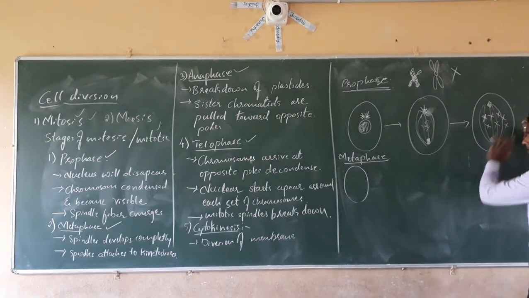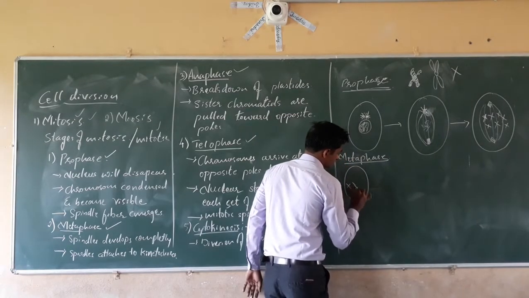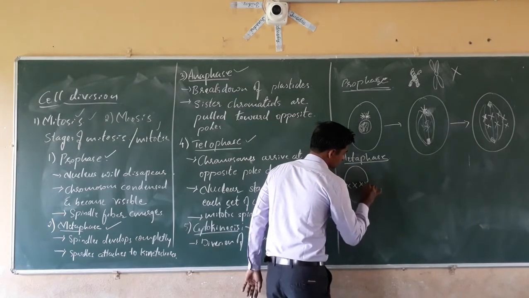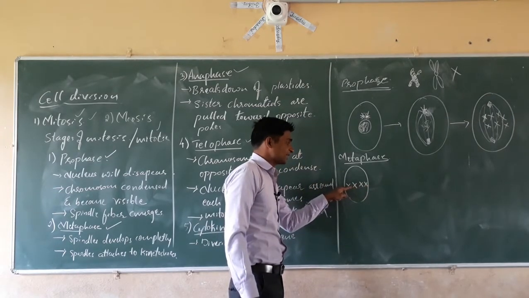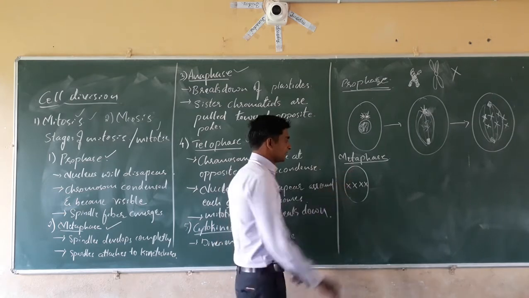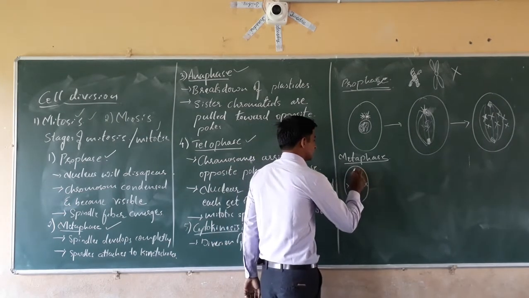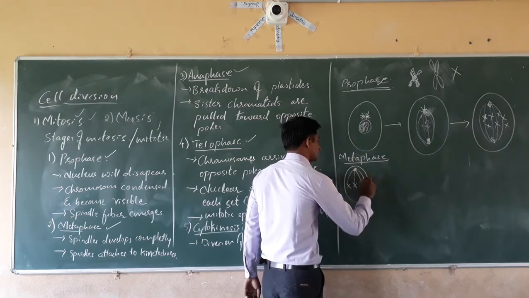The chromosomes come to the middle of the cell. Understood? The chromosomes come to the middle, the spindle fibers.